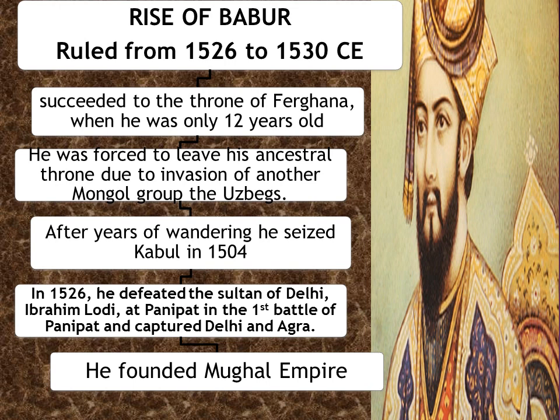In 1526 Common Era, he defeated the Sultan of Delhi, Ibrahim Lodi, at the first battle of Panipat and he captured Delhi and Agra. And if you remember children, Ibrahim Lodi was the last ruler of the Delhi Sultanate and after he got defeated, Delhi Sultanate came to an end. And then Babur founded Mughal Empire. So Mughal Empire starts with the rule of Babur.